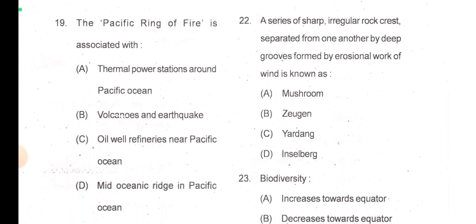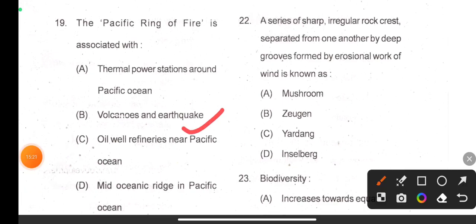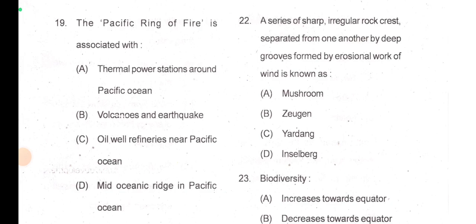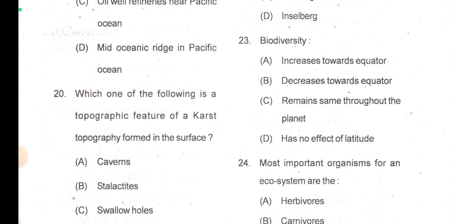Now question number 19, the Pacific Ring of Fire is associated with volcanoes, earthquakes, or mid-oceanic region, Pacific Ocean. So Pacific Ring of Fire is associated with volcanoes and earthquakes, no? Yes, because it is circumferring the whole entire Pacific Ocean, and mid-ocean ridge in Pacific Ocean is in the middle, so option D can't be true. So Pacific Ring of Fire is associated with volcanoes and earthquakes.